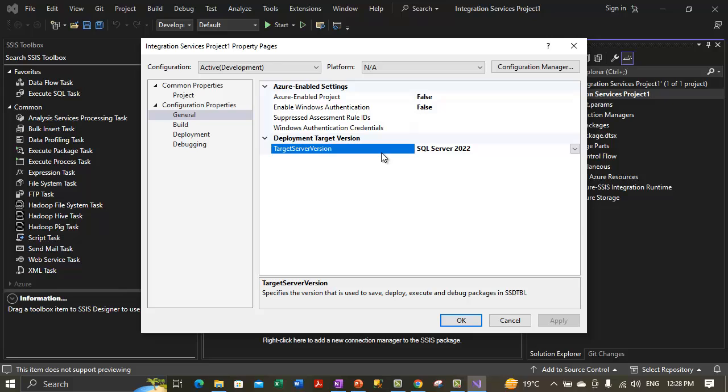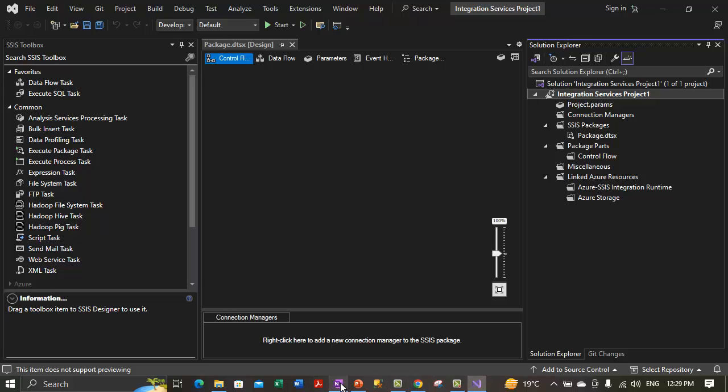In case we are creating our package for an earlier version of SQL Server, we should select the different options. So for example, if we are creating a package that will run on SQL Server 2016, we should select that option. Otherwise, if a package is supposed to run on SQL Server 2022 machines, then we should select the 2022 option. So let's click Apply and click OK. I'm just leaving it at SQL Server 2022, but the target versions can be changed from here.